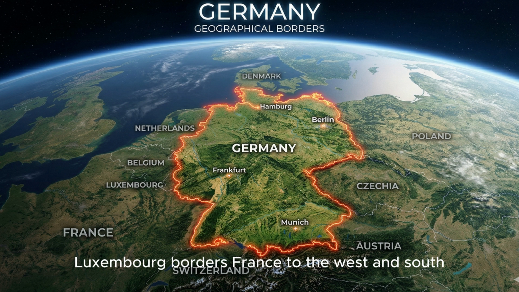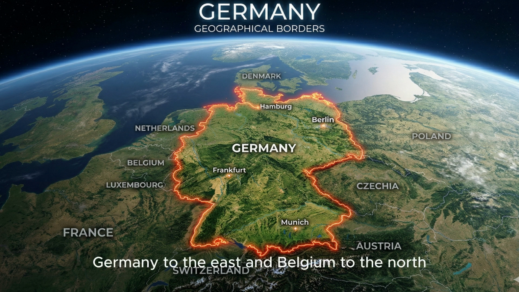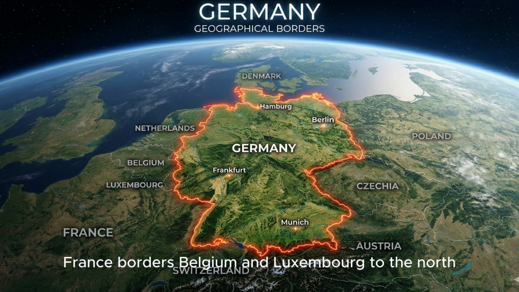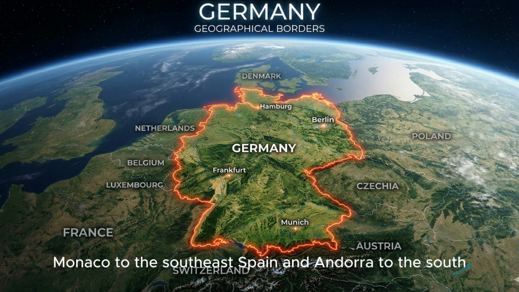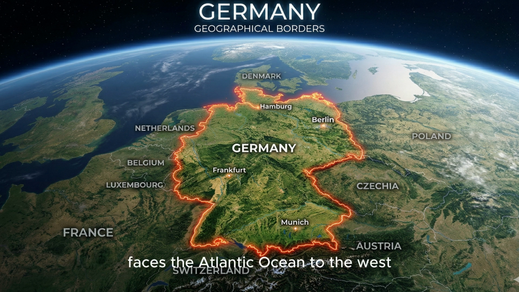Netherlands borders Germany to the east, Belgium to the south, and has a North Sea coastline to the north and west. Belgium borders the Netherlands to the north, Germany to the east, Luxembourg to the southeast, France to the south and west, and has a short North Sea coastline to the northwest.